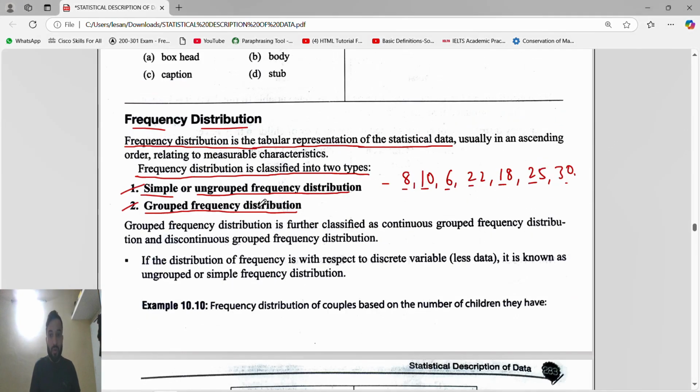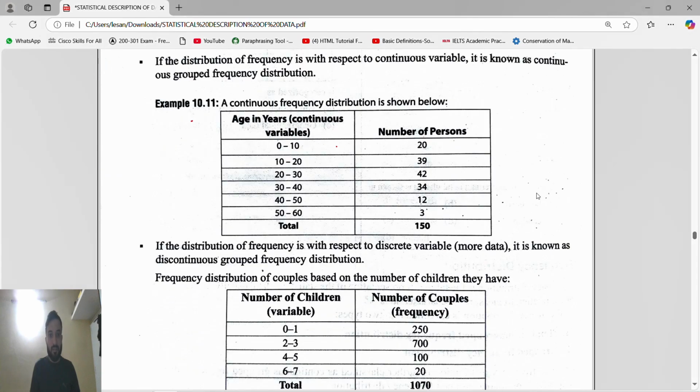Okay. Grouped frequency distribution means, see, this is a group. 0 to 10 is one group, 10 to 20 is another group, 20 to 30, 30 to 40, 40 to 50, 50 to 60. These are all the groups. Ungrouped means they will only give single values, nothing will be in a group. No grouping is there. And in the grouped, they will give it in group form like this.